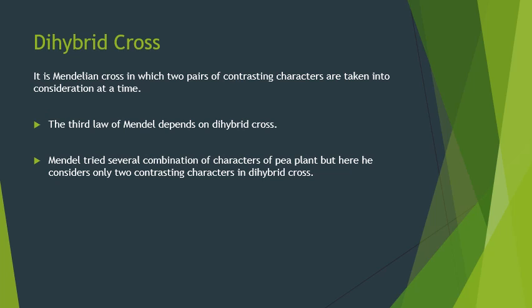Children, let's study dihybrid cross. It is Mendelian cross in which two pairs of contrasting characters are taken into consideration at a time. So the third law of Mendel, which is the law of independent assortment, depends on dihybrid cross. Mendel tried several combinations of characters of pea plant, but we are going to take only two such contrasting characters and study dihybrid cross.